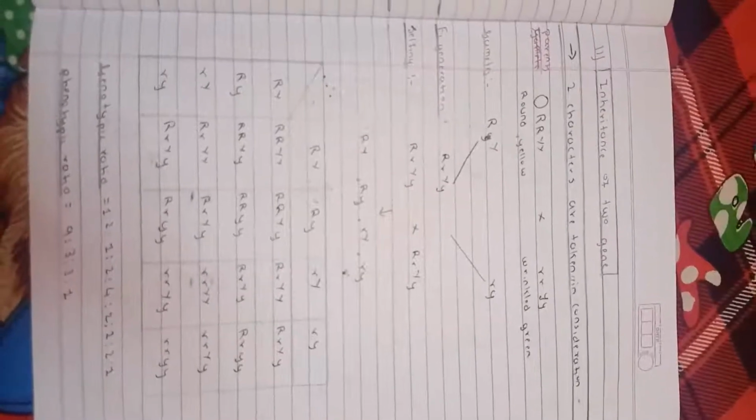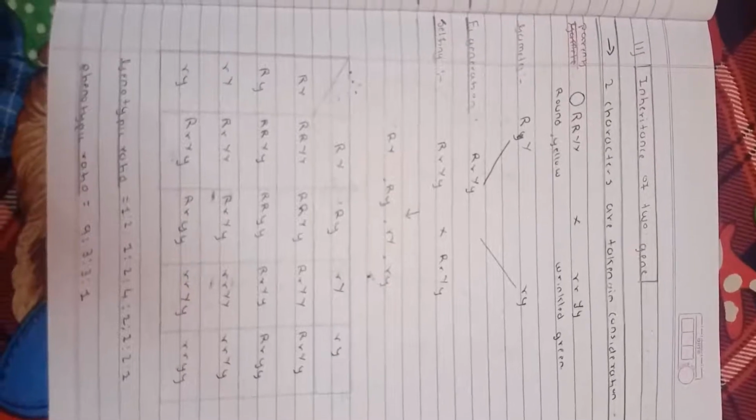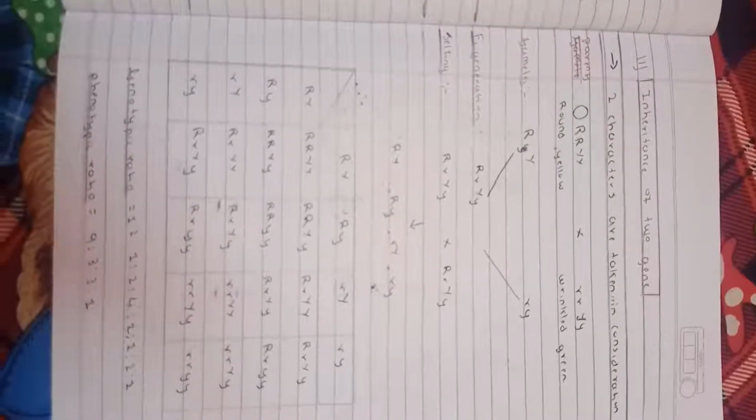Gamete formation: capital R capital Y, small r small y. F1 generation: capital R small r, capital Y small y. After selfing, capital R small r, capital Y small y, capital R small r, capital Y small y.